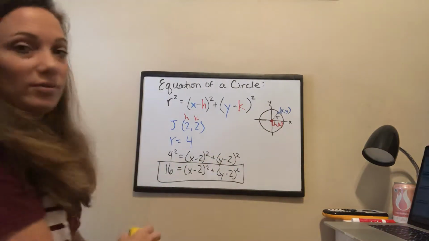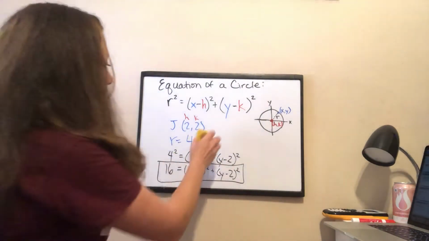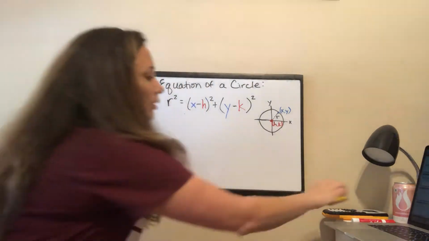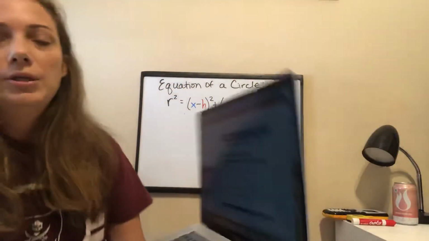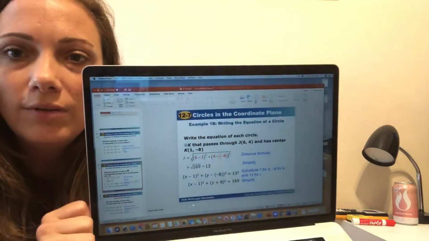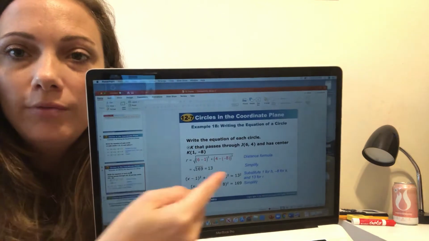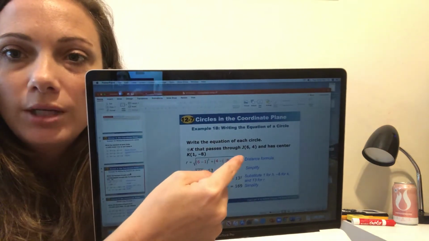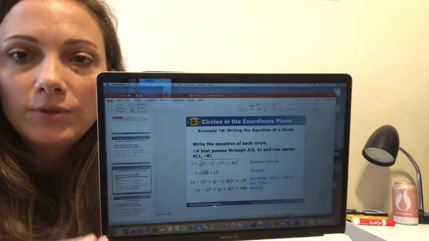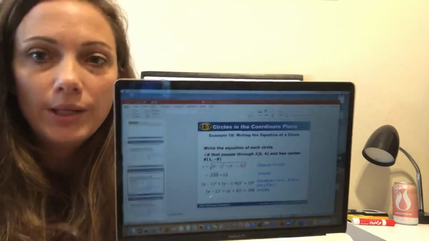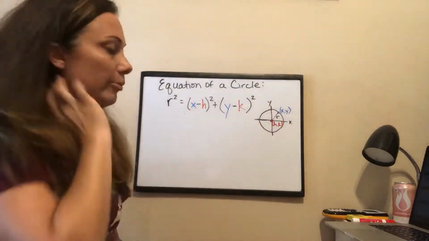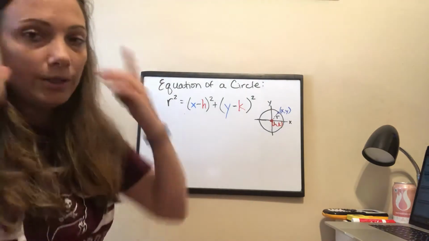Okay, are you ready for me to erase? Okay, so the 2 pieces of information that this problem gave were on slide 4. I really don't have room to write this whole problem down, but the 2 pieces of information that they've given us in the bold black here is they've given us one of the points that the circle passes through, and they've given us the center of the circle. So those are the 2 pieces they've given us. The one missing piece is the radius. So they want us to solve for the radius. Once we've solved for the radius, they want us to write the equation of the circle.